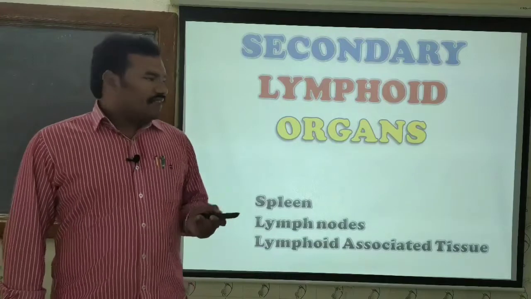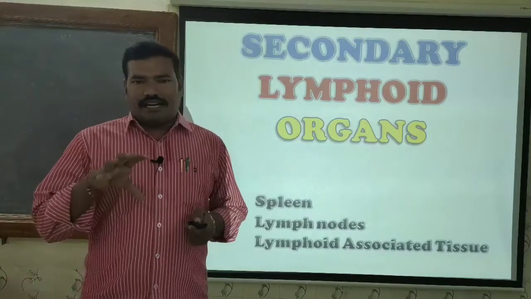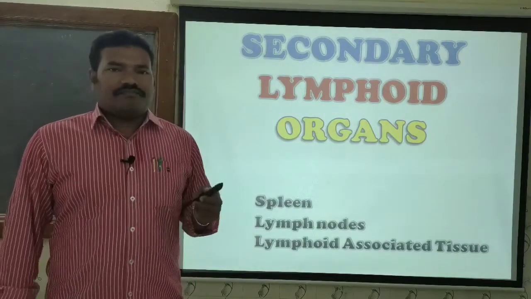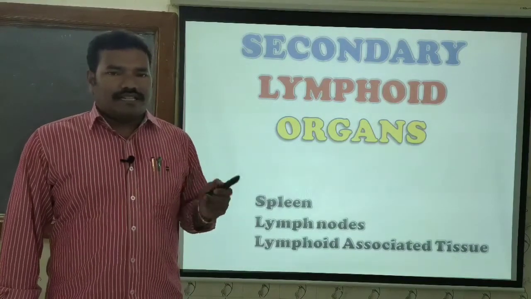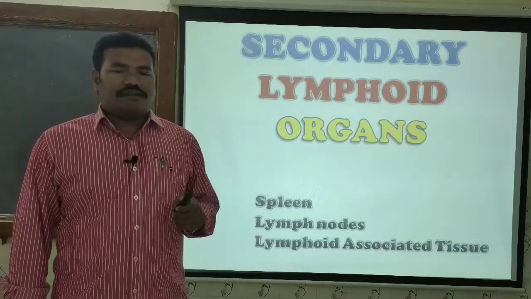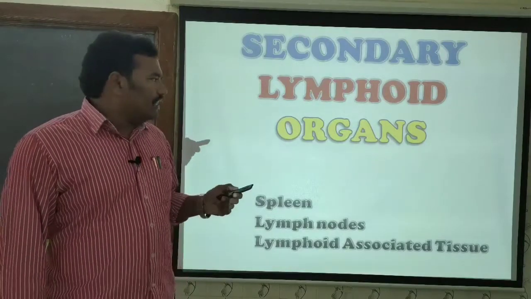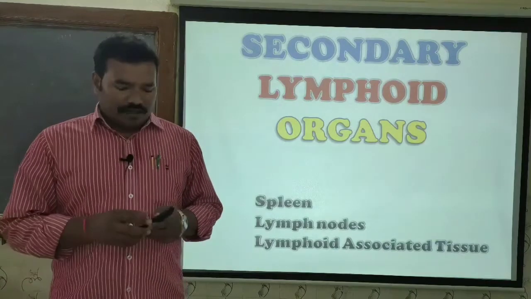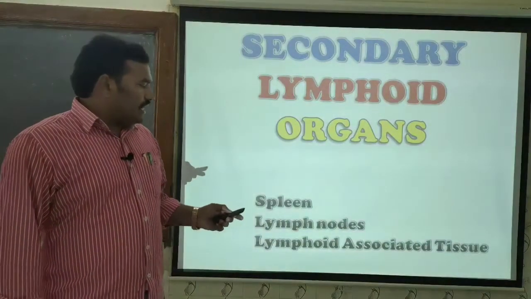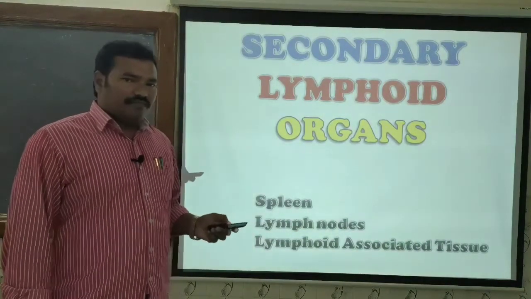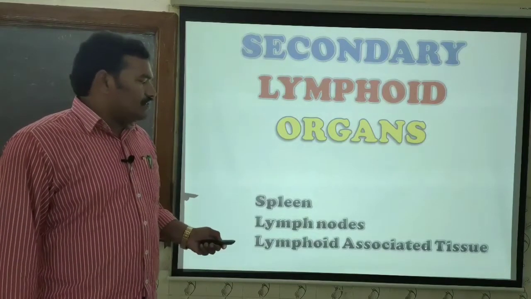This indicates that the secondary lymphoid organs provide a particular environment where the lymphocytes and the antigens are exposed to each other, and that leads to the activation of the T lymphocytes and B lymphocytes and finally the clonal expansion and eradication of the antigens, otherwise the pathogenic organisms. There are three kinds of secondary lymphoid organs, namely spleen, lymph nodes and the lymphoid associated tissues.